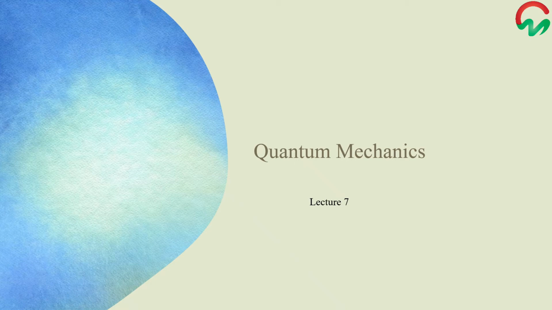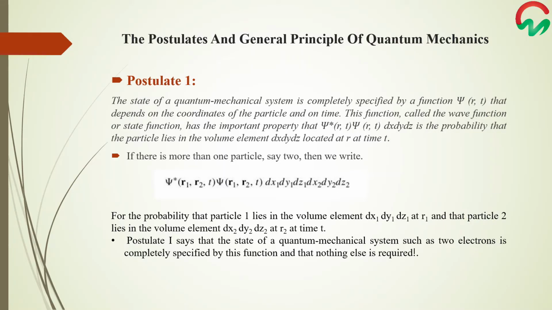In this lecture, we are going to discuss some postulates of quantum mechanics. According to postulate 1 of quantum mechanics, the state of a quantum mechanical system is completely specified by a wave function psi(r,t) that depends on the coordinates of the particle r and on time. This function, called the wave function or the state function, has an important property: the probability that the particle lies in the volume element dx, dy and dz located at r at time t is given by psi star(r,t), the conjugate of the wave function psi, times psi(r,t), times dx, dy, dz.